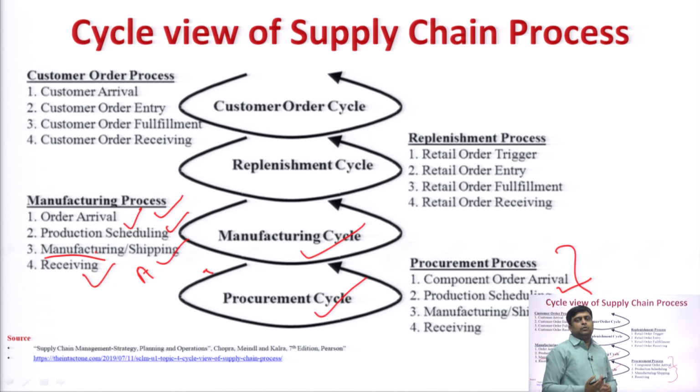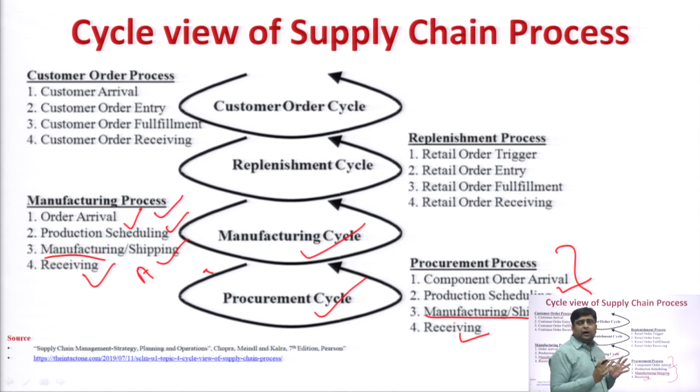Shipping means if you want to buy further raw material from your supplier, then you may get it, like a tire is made up of rubber, steel, etc. For making the tire, which is a raw material for the car, you will get rubber, steel and other parts from other suppliers. So, that is manufacturing or shipping. This is the third step, and the last step is receiving the raw material from the suppliers. So, this is all about the cyclic view of the supply chain.